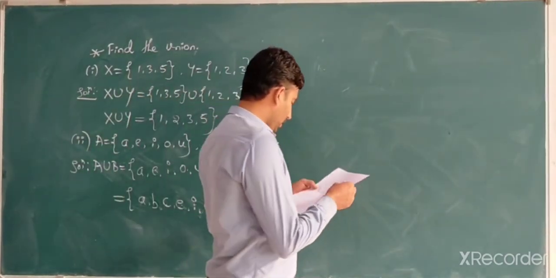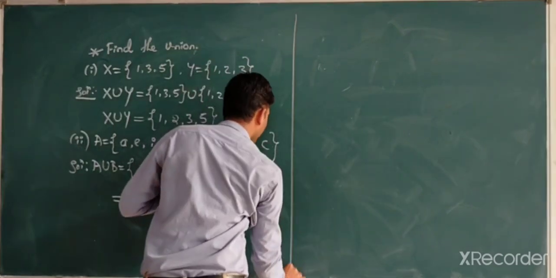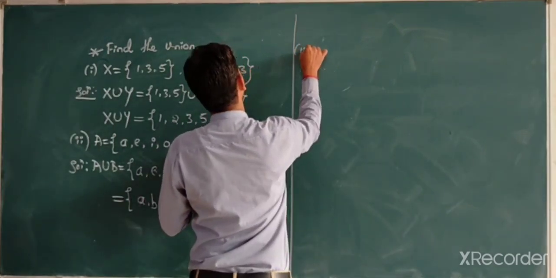Next one. One of the interesting examples, it is the third one.